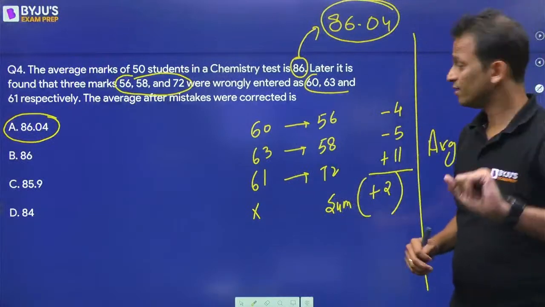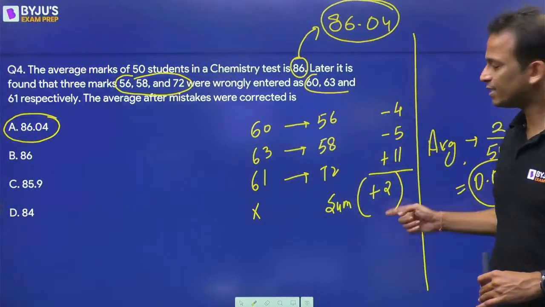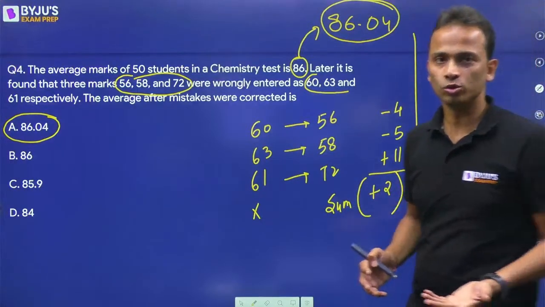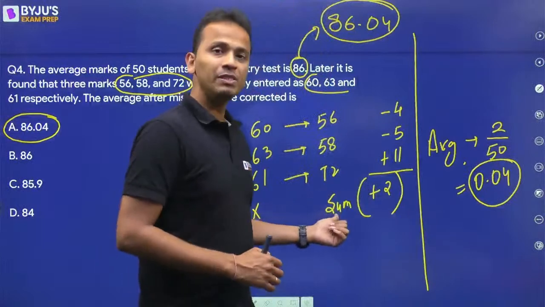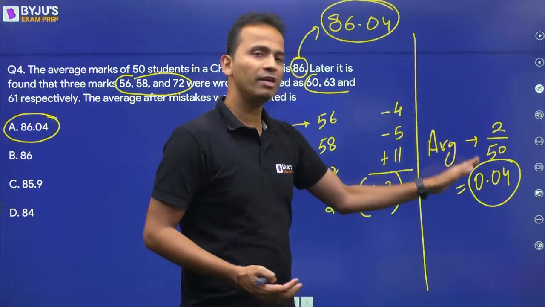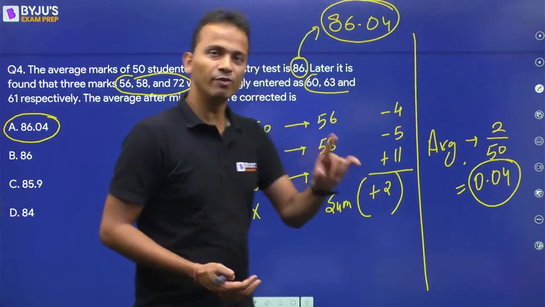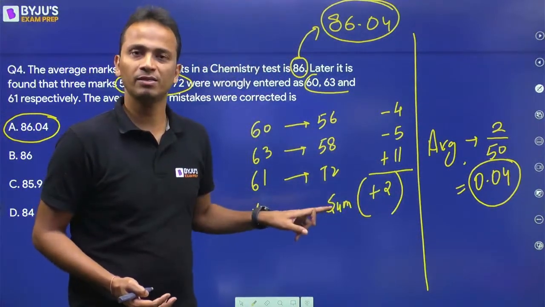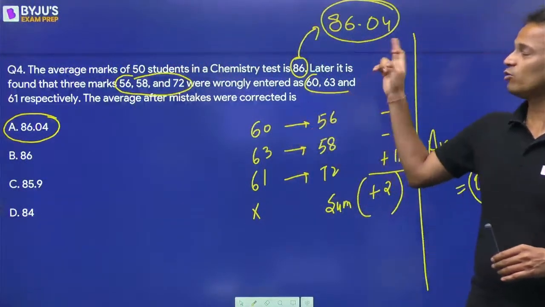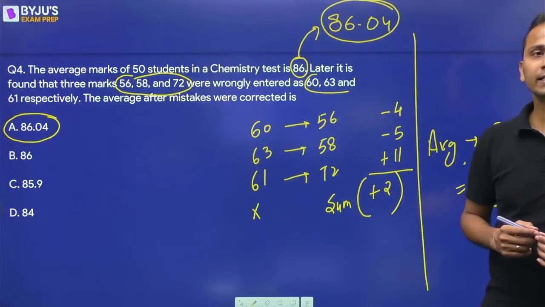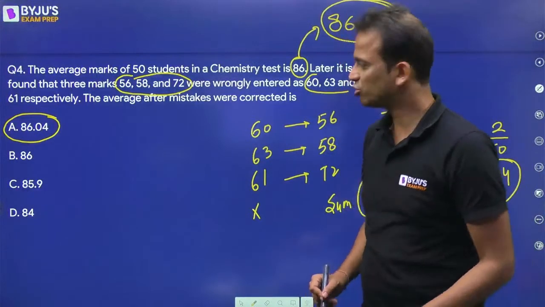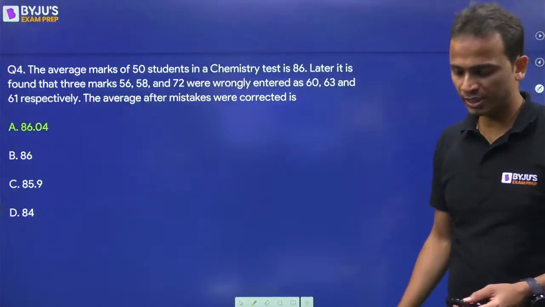Right? अगर in case यहाँ पे net difference होता, reduction होता, let's say +2 की जगह -2 होता. Okay, so that means the sum is reduced by something, the average will be reduced by sum divided by number of terms. Okay, it will totally depend on the sign of this part, right? I hope I'm clear to all of you. So the answer here will be option A, that is 86.04, right? चलिए आगे चलते हैं. Next question. So 86.04 is the correct answer.